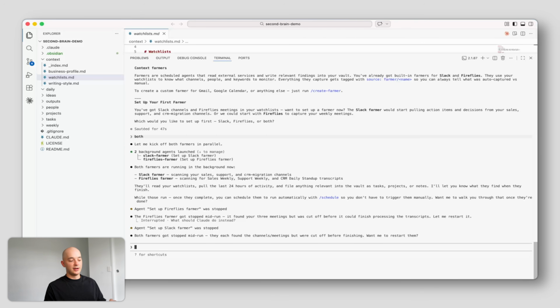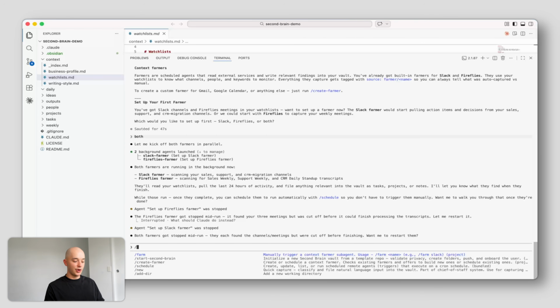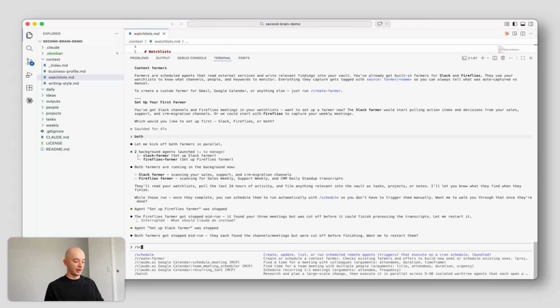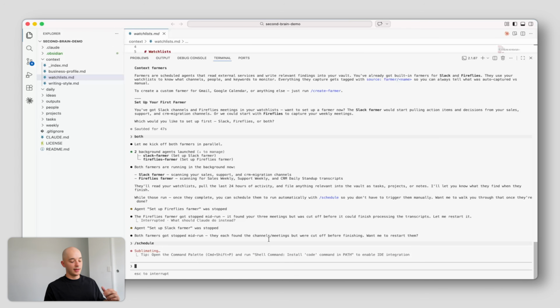That'll kick off an initial context farming run locally, but I'm going to skip that now. I want to go and schedule my farmers, so I'm going to go /schedule. Then that will kick off Claude to schedule both of these context farmers inside of my Claude account. I'm going to schedule both of these farmers for the morning before I log into work. There's one thing you need to keep in mind though. You can't schedule these farmers at the exact same time because when they're bringing in information, they can create merge conflicts. It's a good idea to schedule at least 30 minutes in between each farmer's run.